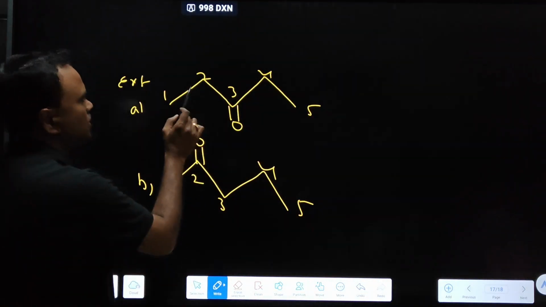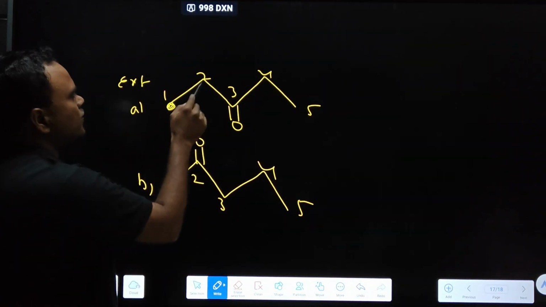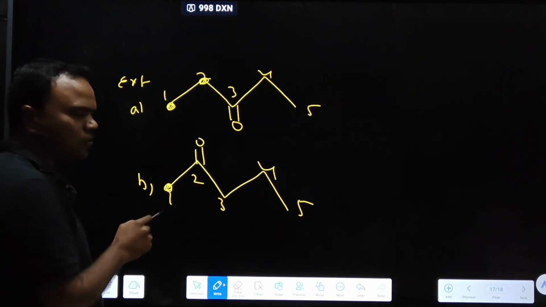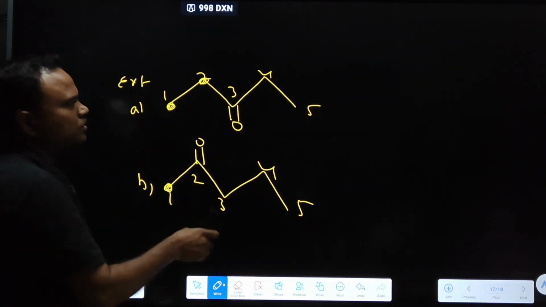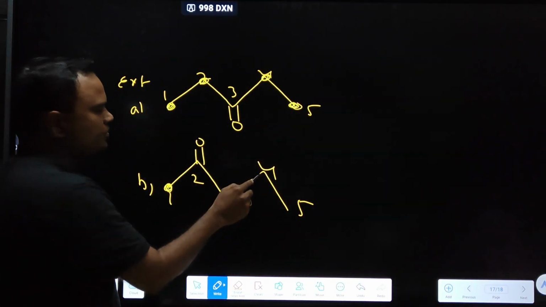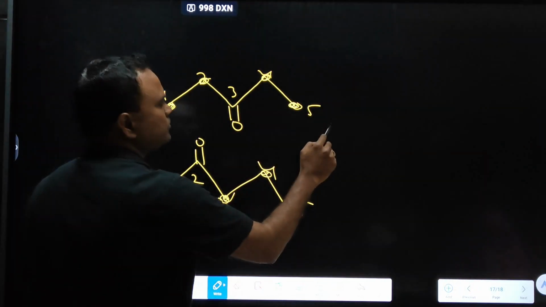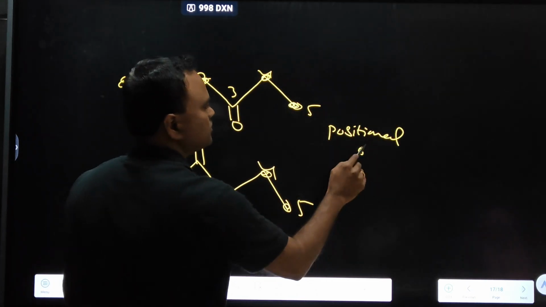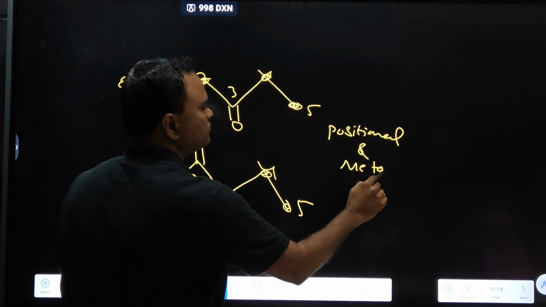Next, in the first structure, left hand side, how many carbons are present? 2. In the second structure, left hand side, how many carbons are present? 1 only. Here, how many carbons are present? 3. So, positional as well as metamers also.